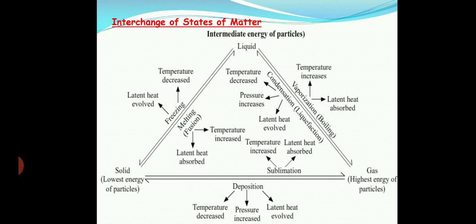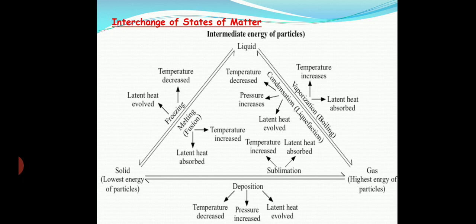Now if we want to understand the process of sublimation, we take the example of naphthalene balls. In order to remove the bad smell present in our wardrobes and other places, we put naphthalene balls, which are solid in state. But after a few days we see that there is no naphthalene ball present. There is no liquid left behind. It means the solid naphthalene ball has directly converted into gaseous state.